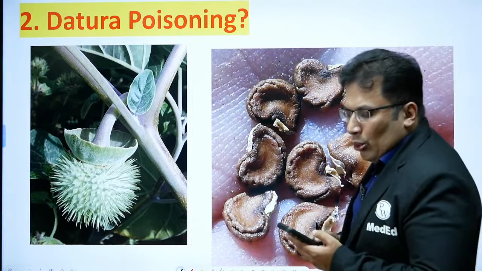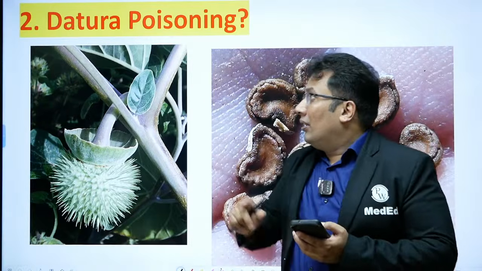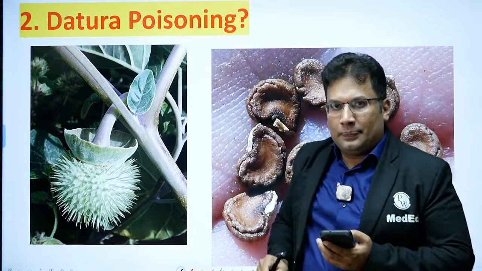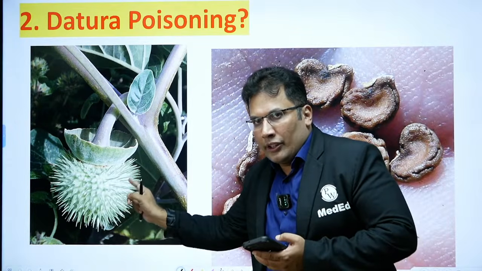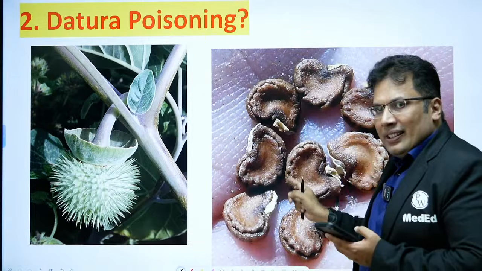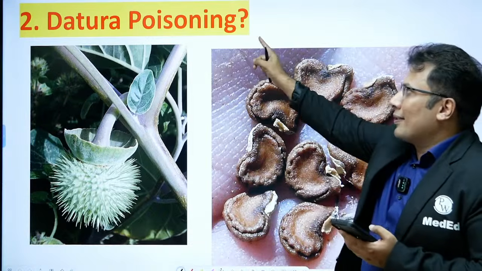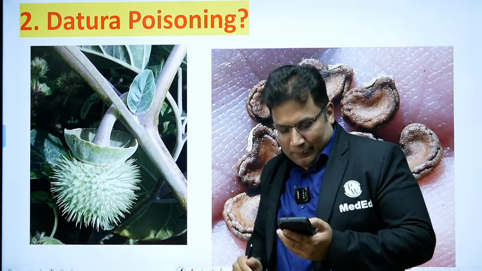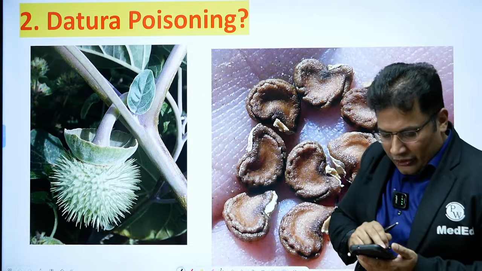So next important question, commonly asked in the exam: Datura poison. This is Datura fruit, thorn apple. These are Datura seeds. Okay. Commonly asked question, Datura poisoning. So is it clear, guys?